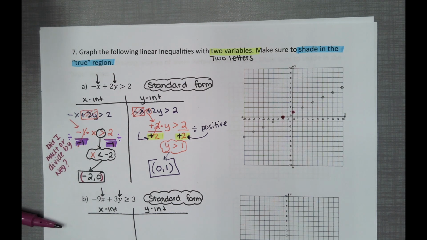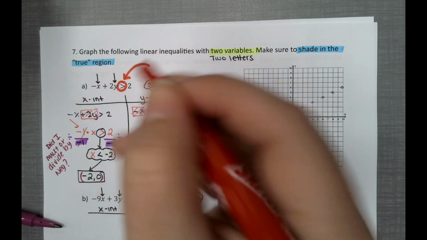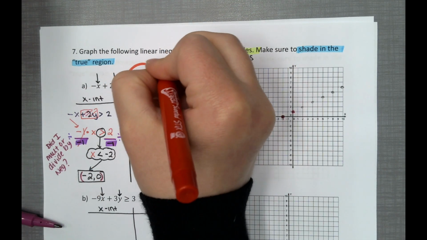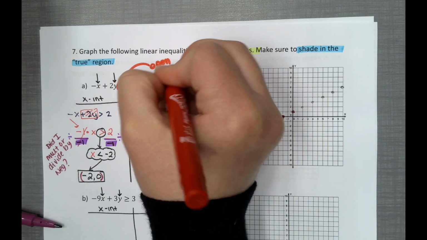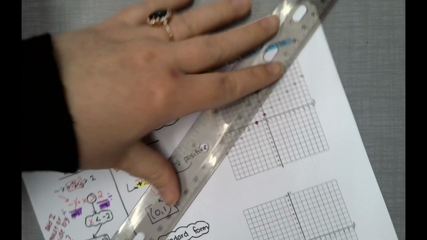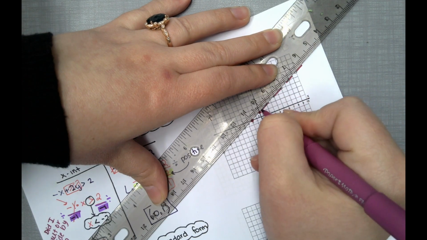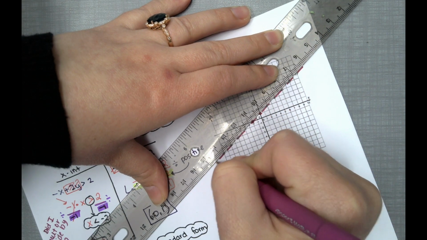Before we graph, we do need to determine is this going to be open or closed. This is going to be open, so that means we're going to be dashed. Make sure you have arrows even if it's dashed.